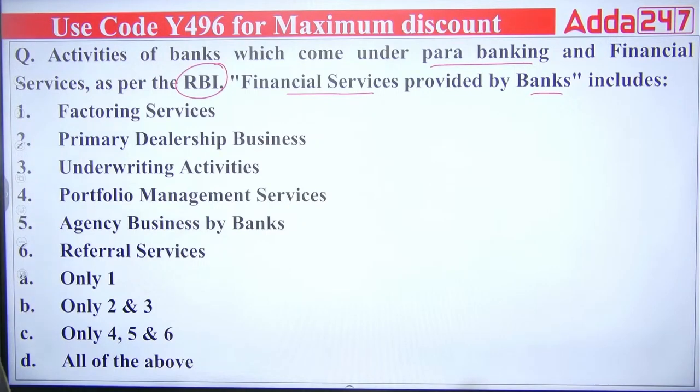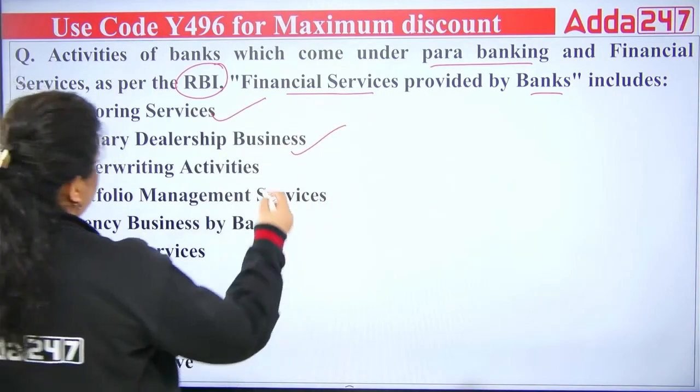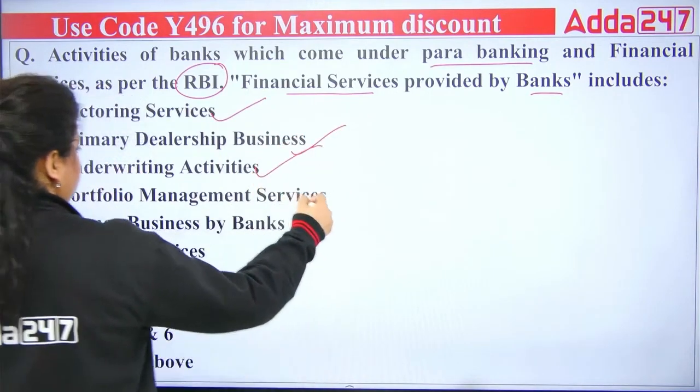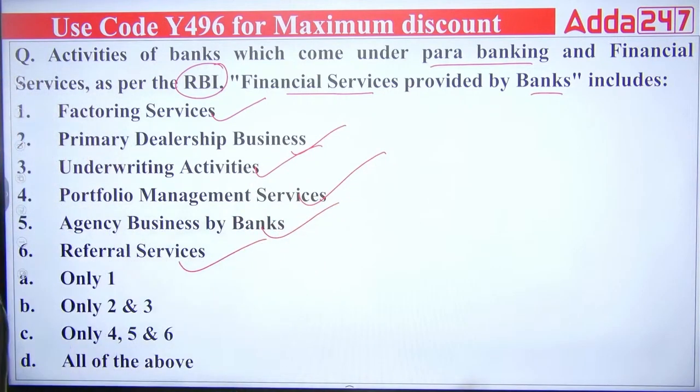Which of the following is correct? So banks do provide factoring service, primary dealership business, underwriting activities, portfolio management service, the agency business, and the referral service. All these kinds of services are provided by banks. So the right answer will be all of the above. All the statements are correct. So the right answer is D.